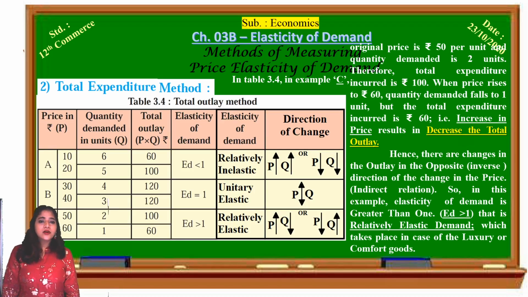Now let's go to the third case, that is example C. What happens? See, the original price is 50 rupees, and the quantity demanded is 2 units. So the total expenditure incurred is 100 rupees.